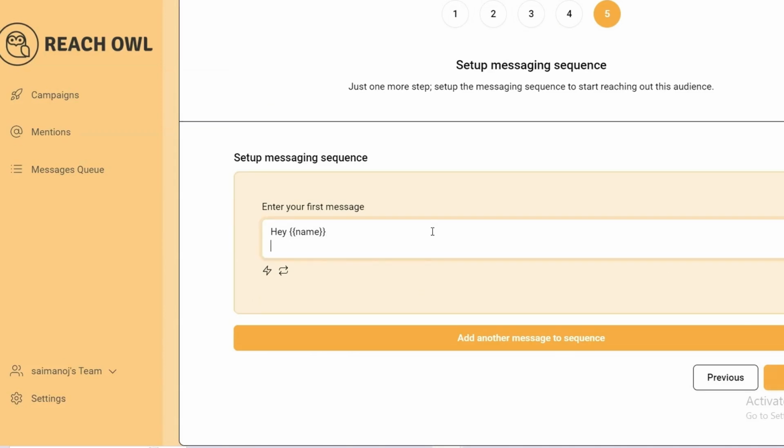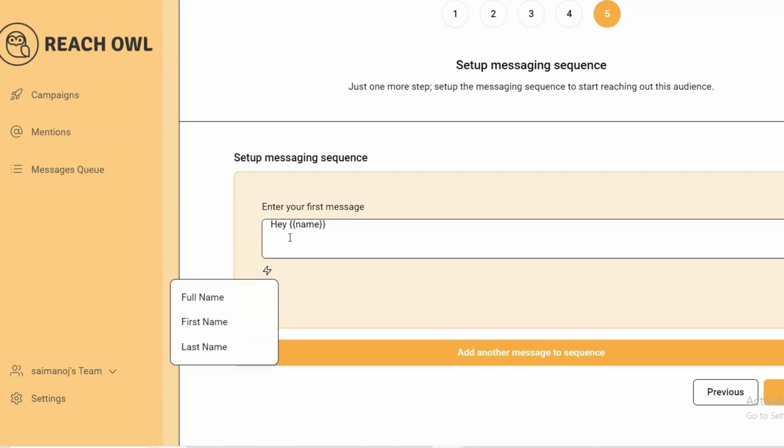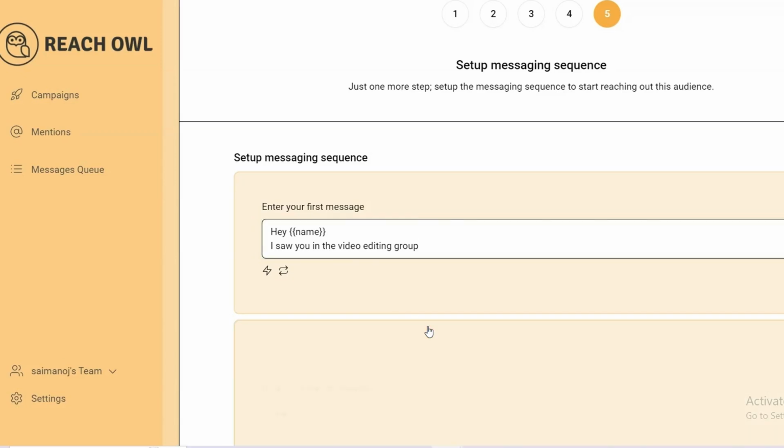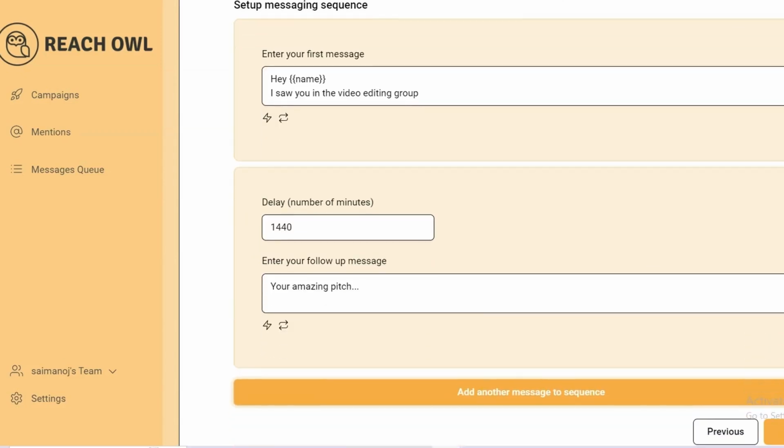So it will appear as name. Here the first name will be there, and you can also target the full name, last name, or middle name. It depends upon your wish. Once you have selected, you can send a message like "I saw you in the video editing group," something like that. And you can also send multiple messages, depending on the time interval, up to a maximum of 1440 minutes, which is like 1 day.